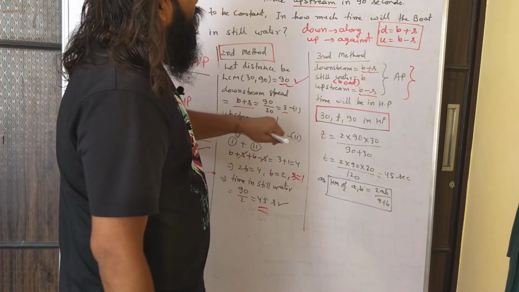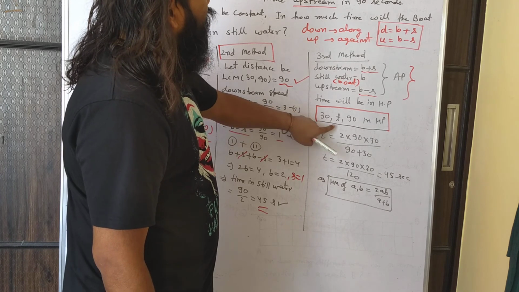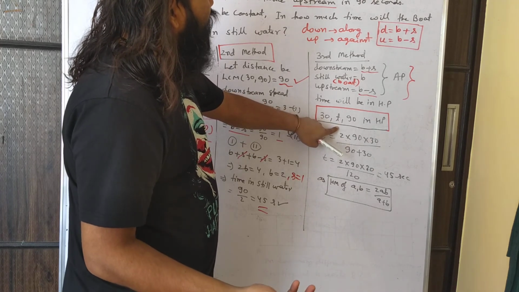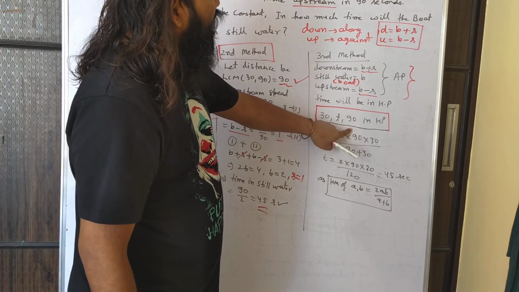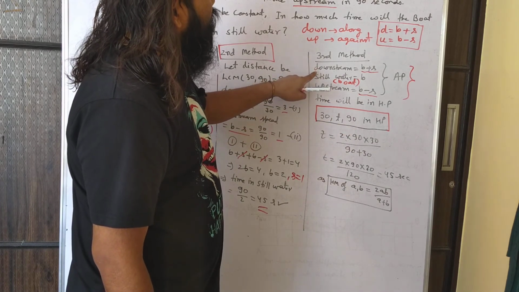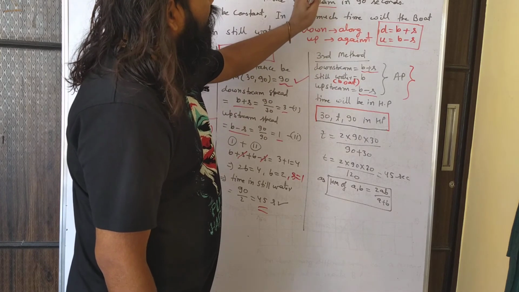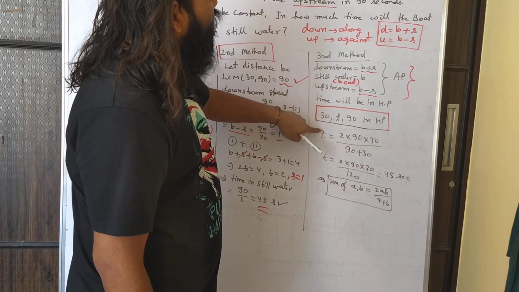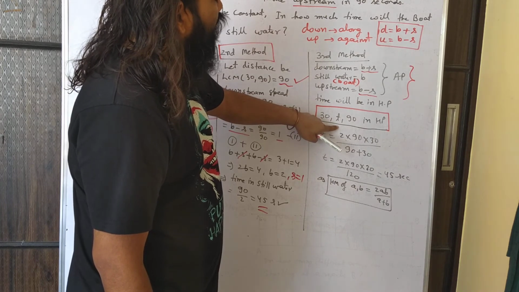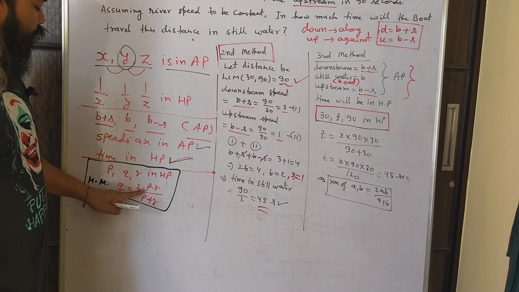Because 30 is my downstream time, T is, I am assuming, the time taken in still water, and 90 is my upstream time. Because the speeds are in AP, the times will be in HP. So the middle term, how to get it? You see, the harmonic mean is 2 into P into R by P plus R.